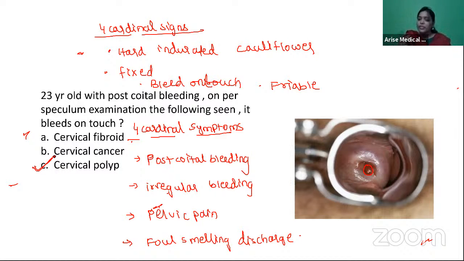Take a small artery forceps, hold that, twist it, it comes out. But till it is there, there will be continuous postcoital bleeding and intermenstrual bleeding. But when you just hold it and take it off, it's over. So it is simple to treat.